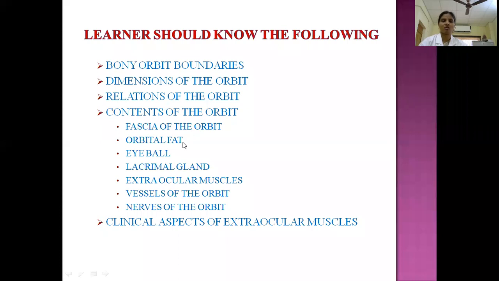Then contents, as I told, the eyeball and associated structures. So, all these structures are present within the bony orbit. So, it includes the fascia of the orbit, the fat of the orbit, eyeball, lacrimal gland, extraocular muscles which are responsible for the movement of the eyeball, then vessels, nerves which are supplying the eyeball, and other structures present in the orbit. Then, as today's topic is extraocular muscles, we should know some clinical aspects of the extraocular muscles. Now, we'll go through the details.